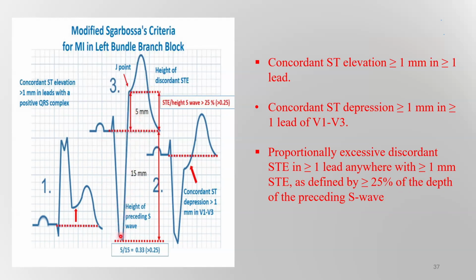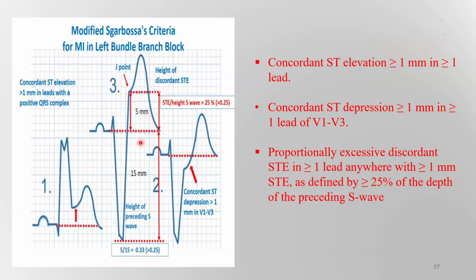As we see here, if you measure the S wave, it's 15 millimeters and the elevation is 5 millimeters. You should divide the ST segment elevation over the S wave, as we see here: 5 over 15 equals 0.33. It's more than 0.25. This is diagnostic for acute myocardial infarction.